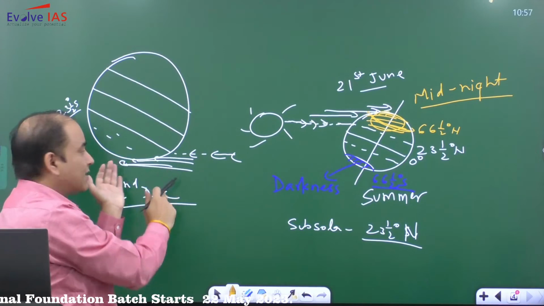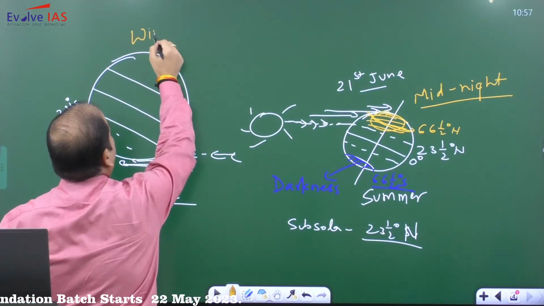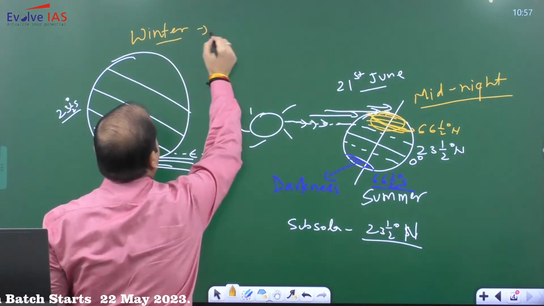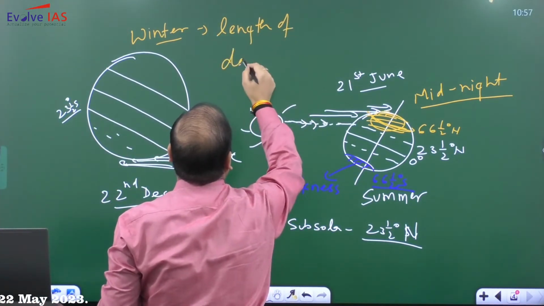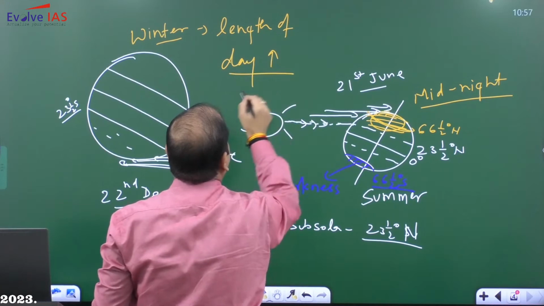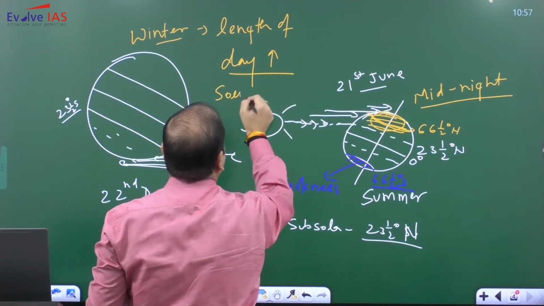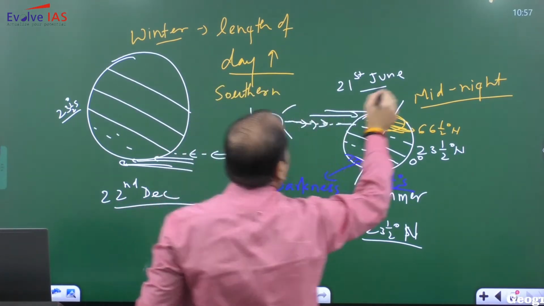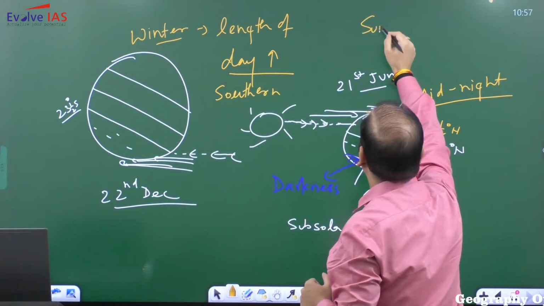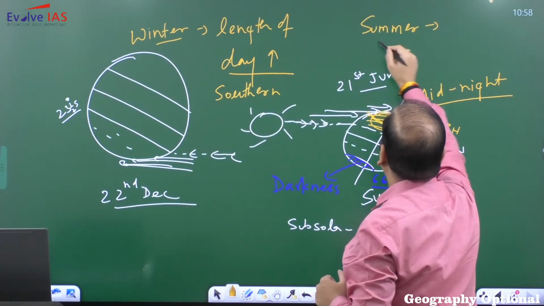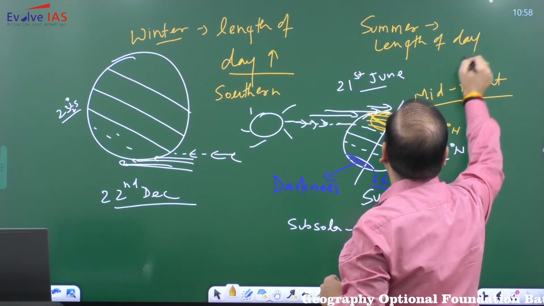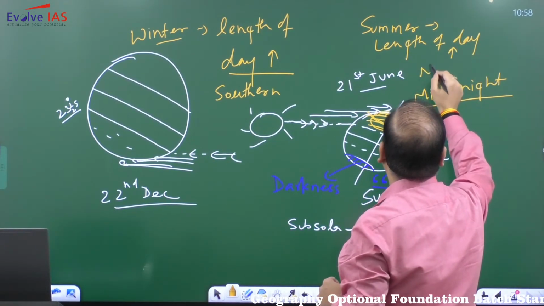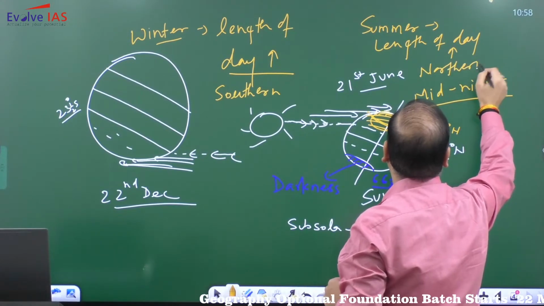During winter solstice, length of day will increase in which hemisphere? Southern. During summer solstice, length of day will increase in the northern hemisphere.